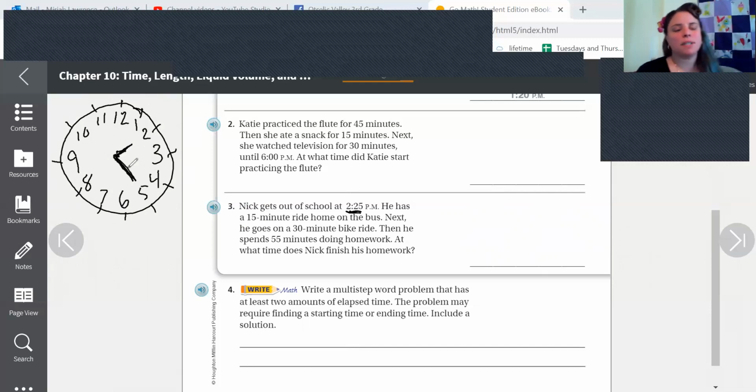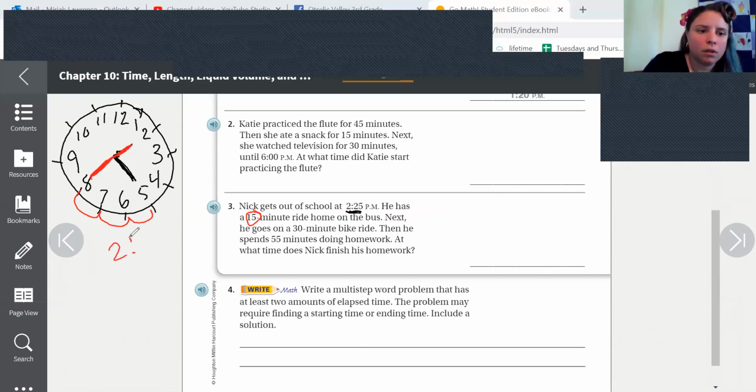Okay, that's my starting time. And I'm going to jump forward, not backward this time. 15 minutes. 5, 10, 15. So our new minute hand is here and our hour hand is still over there. So our new time is 2:40.